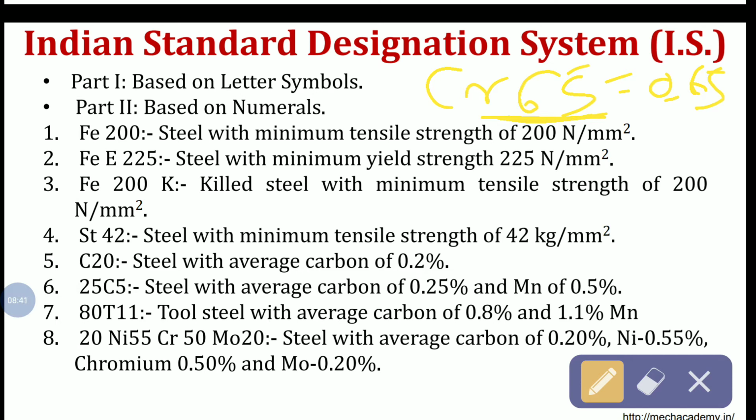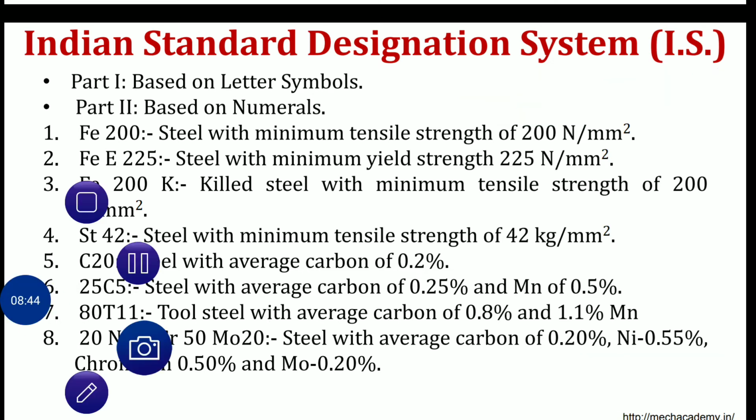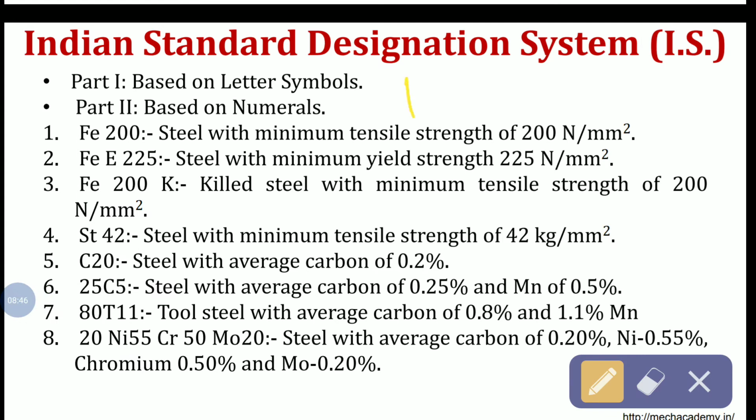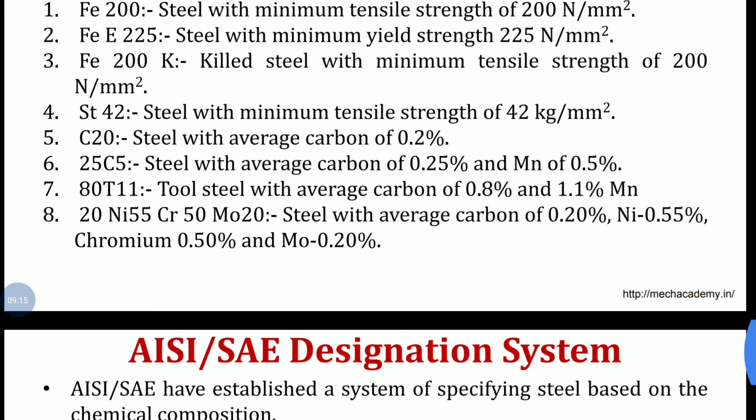And if the example is like this, nickel 13 and below only 3 there is an underline. Correct? So you have to divide by 10 here. So what is the percentage of nickel here? 1.3%. Okay, so depending upon the underline, if the underline is only at one place, then you should divide by 10. If the underline is below two numbers, then you should divide by 100. So like this also one method is there. So we'll see now the next method.